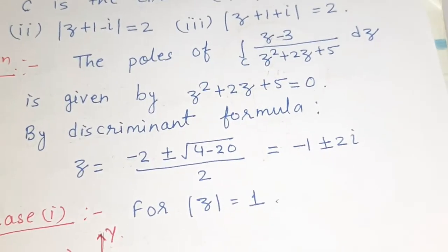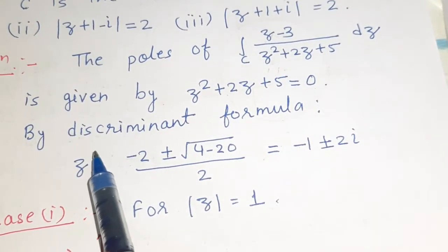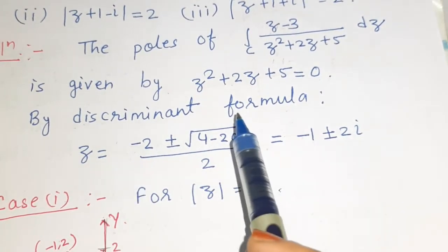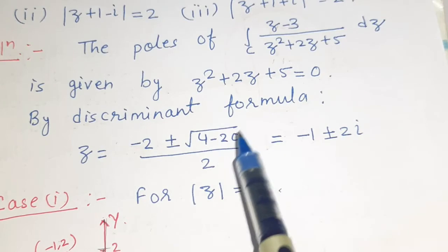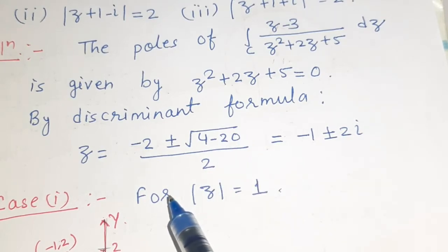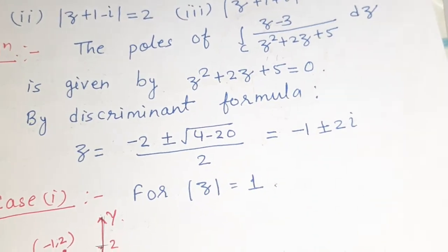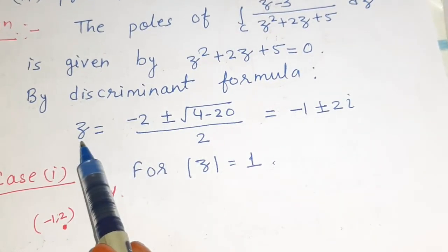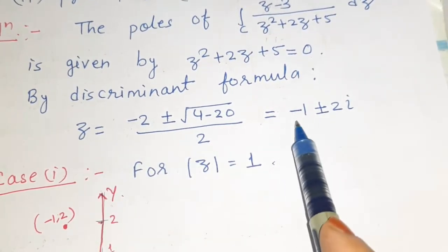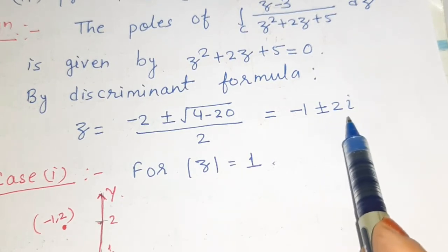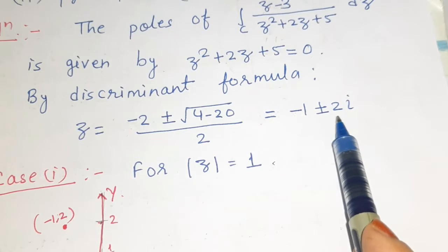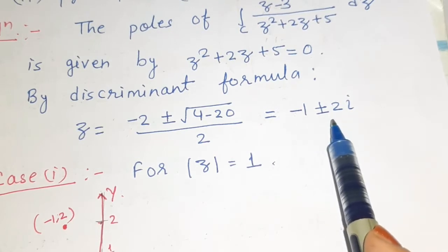So to find out the value of z, we use the discriminant formula here. We put the values in the formula, z = (-b ± √(b² - 4ac)) / 2a. We all know that formula. So if we put the values in that formula, we'll get z is equal to -1 ± 2ι. Okay, so we'll get two values, -1 + 2ι and -1 - 2ι.